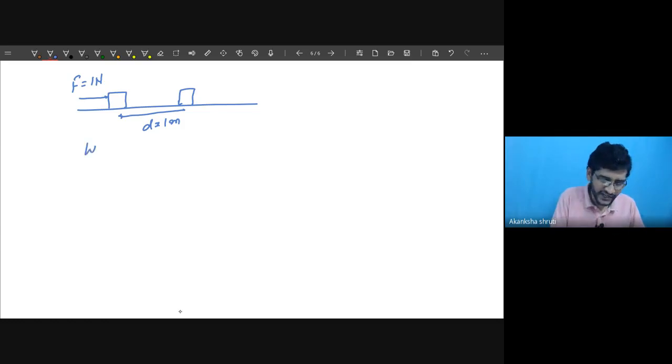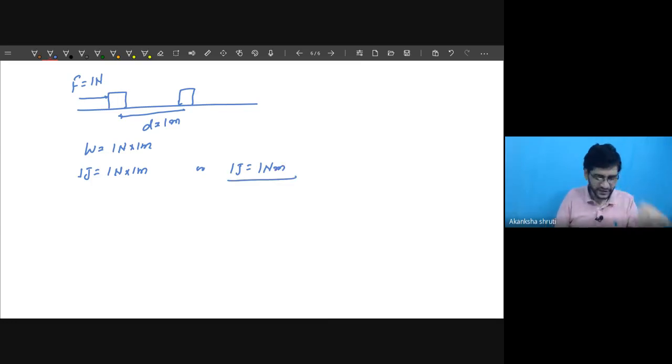Then the work done in this case is given by 1 Newton into 1 meter. Is it okay? Then it is called 1 joule is equal to 1 Newton into 1 meter, or 1 joule is equal to 1 Newton meter. Get it?